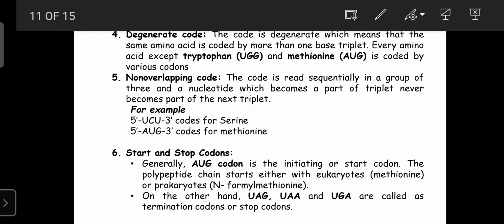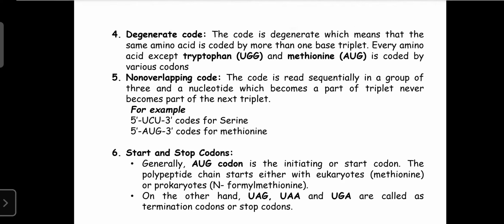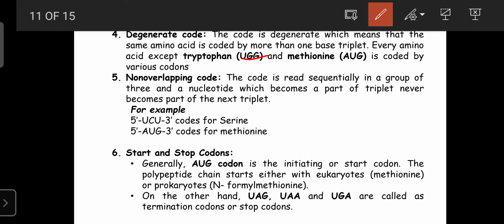Another property of the genetic code is that they are degenerate codes. That is, one amino acid has more than one code. That's why they are known as degenerate codes, except tryptophan, which is UGG, and methionine, which is AUG. Only a single code is there for tryptophan and methionine, but for the remaining amino acids, multiple codes are available for a single amino acid.